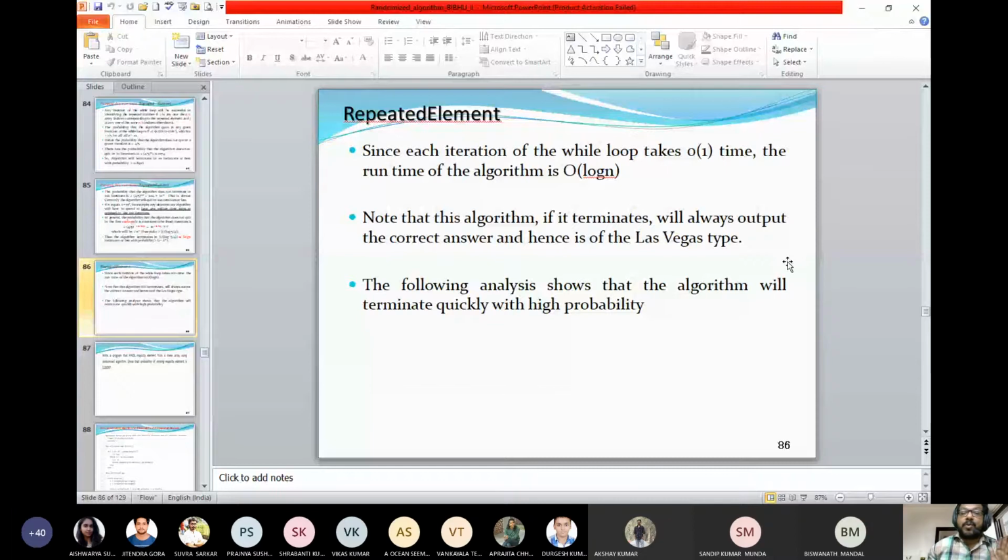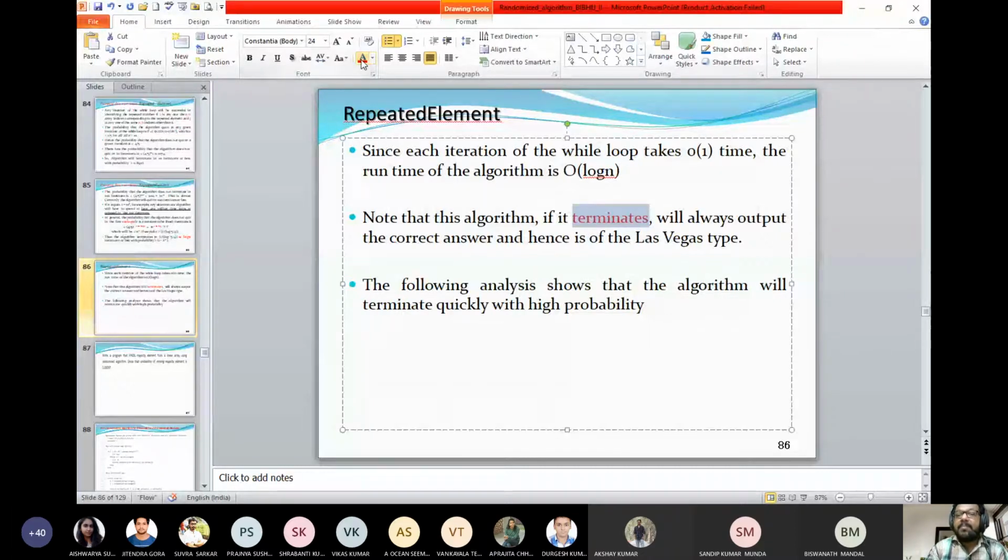Here the critical word is terminates, because we always talk about a polynomial bound algorithm, but we take a decision based on a random number, so how is the termination condition to be assured? One thing we have not discussed, which is usually discussed in the UG course: whenever you write down an algorithm, a typical question is, prove that the algorithm terminates.